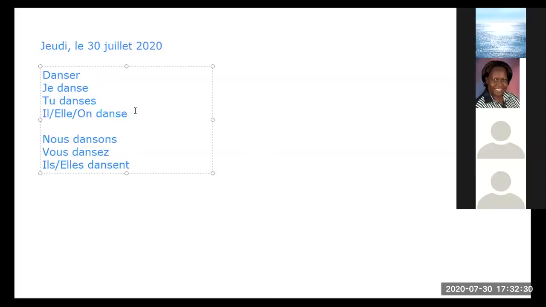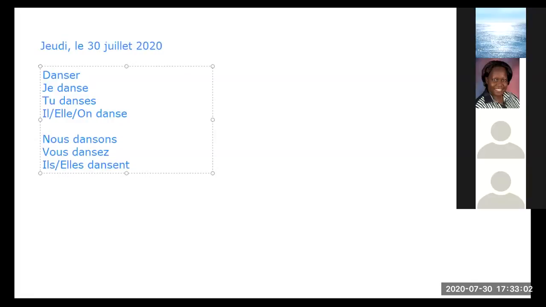Elle danse. On danse. Nous dansons. Vous dansez. Il danse. Elle danse. Très bien.